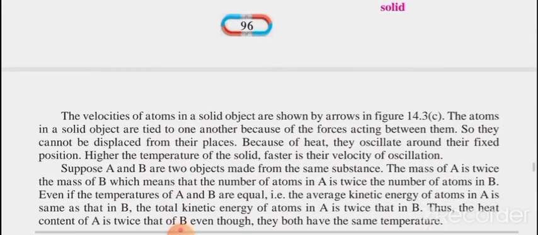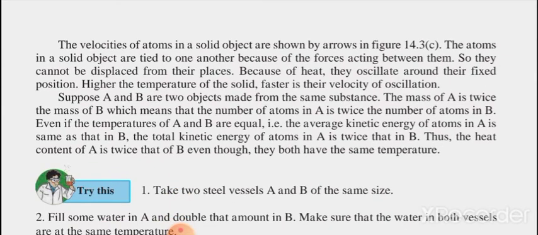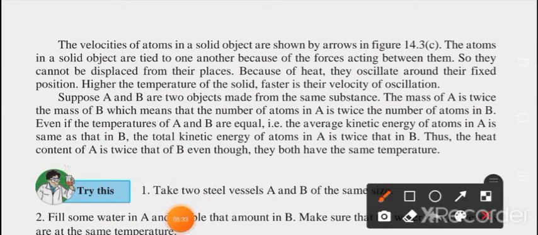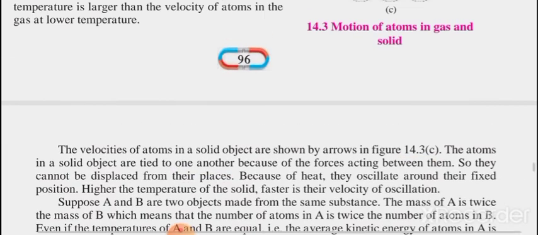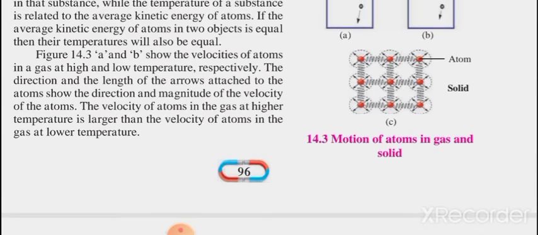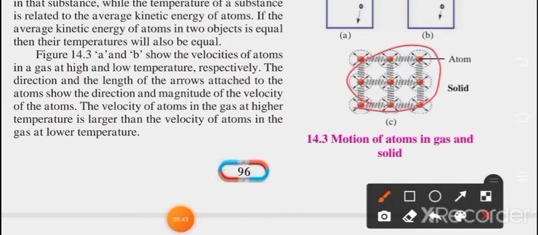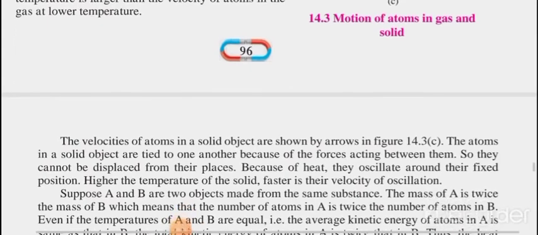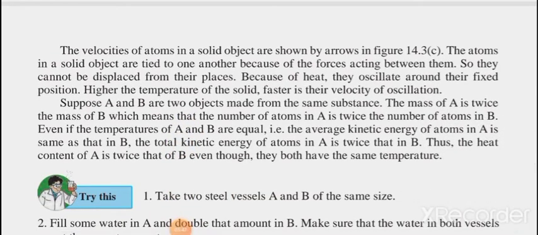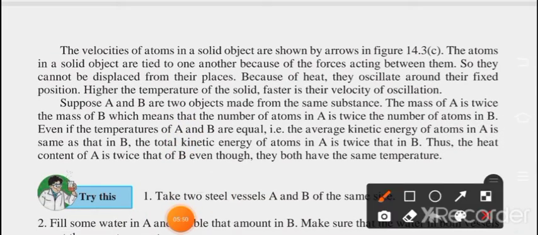Now let us look at the velocities of atoms in a solid object. You can observe here in figure 14.3, the atoms in a solid object are tied to one another. In the solid, all the atoms are attracted towards each other because a spring-like bond is there between them, and there is a strong attractive force between them. They cannot be dislodged from their places because they have a very strong bond.